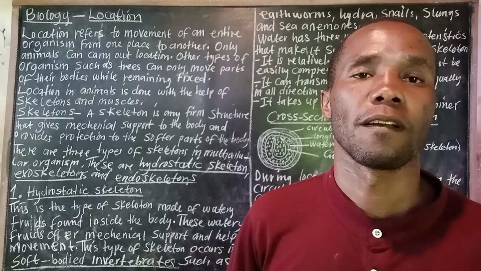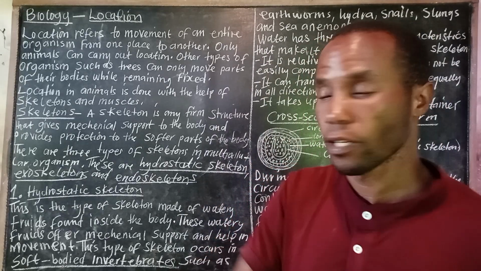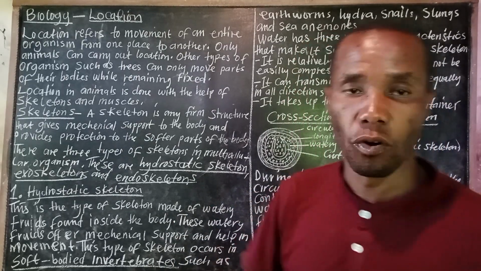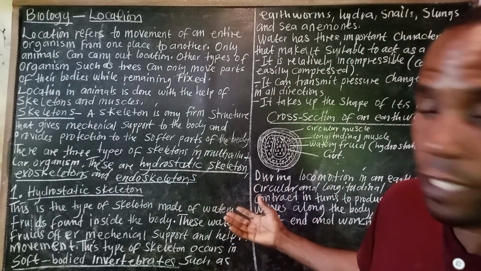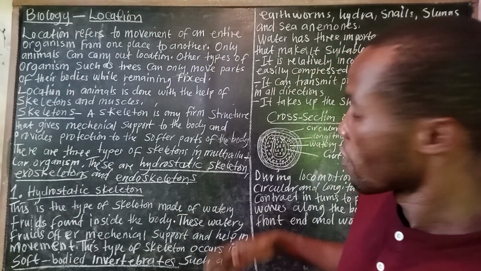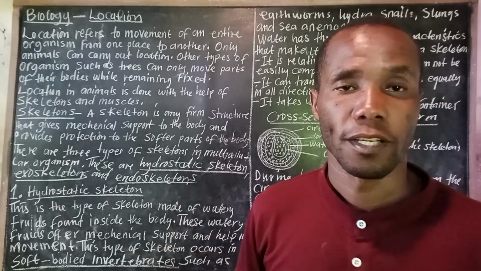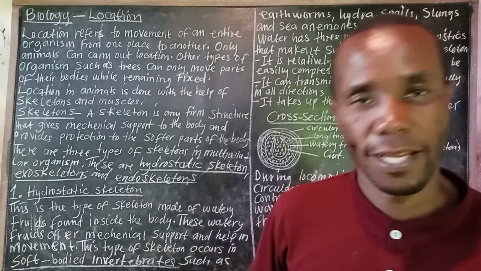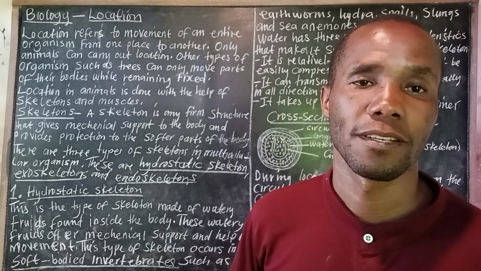Thank you for understanding. But don't forget that in this lesson we have talked about only one type of skeleton, which is hydrostatic skeleton. There are more remaining. We have exoskeletons and endoskeletons. So stay tuned for the whole lesson under locomotion, which will be in the second, third, and fourth lessons.